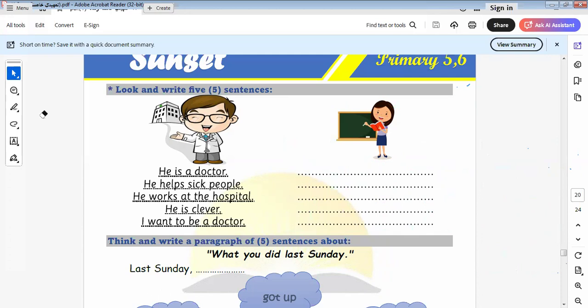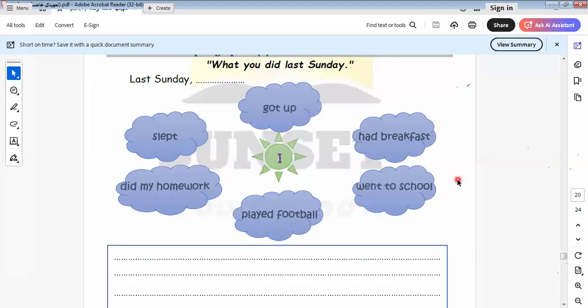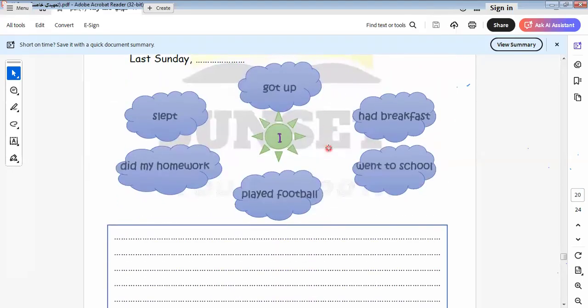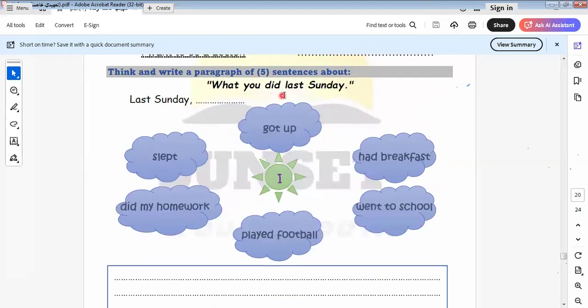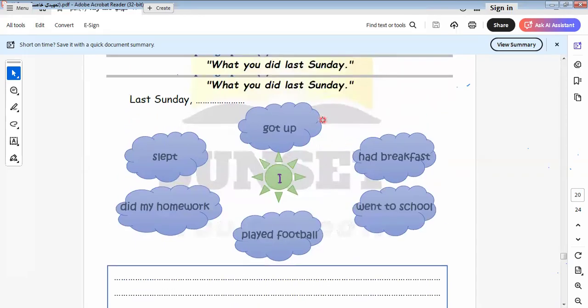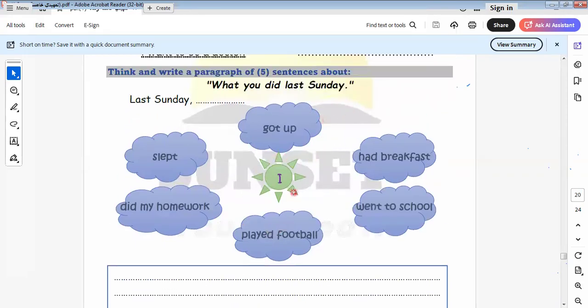Let's go to another item here, and I think that is the last one in this video. Here we talk about what you did last Friday, last Sunday. Here we give you a map, and we write things that we do on Saturday. So here say last Sunday. So you say I got up at 7 o'clock, for example. I had my breakfast.